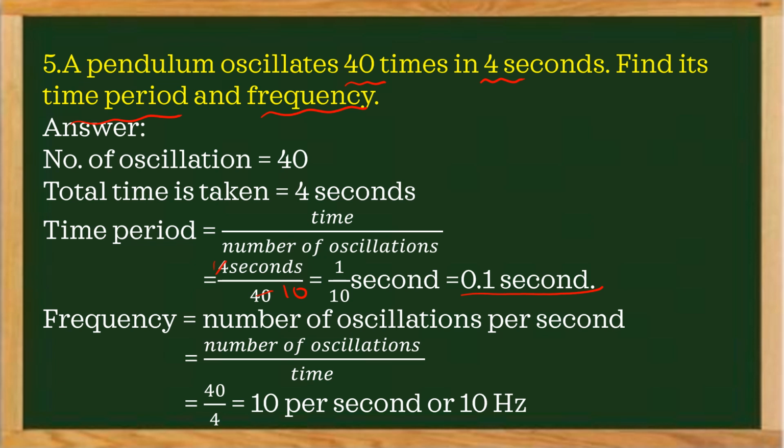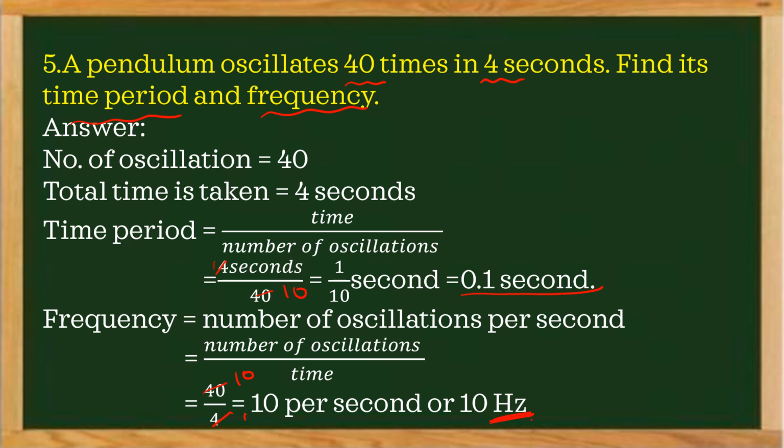The number of oscillations is 40, and the time given is 4 seconds. 40 by 4 is 10. So 10 per second or 10 hertz. Here frequency can be written as 10 hertz, or we can write it as 10 per second.